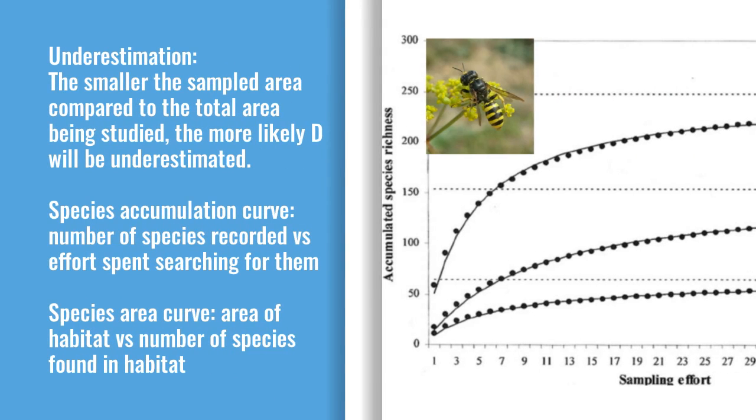The smaller the sampled area compared to the total area being studied, the more likely diversity will be underestimated. Species accumulation curves and species area curves can help reduce this underestimation.